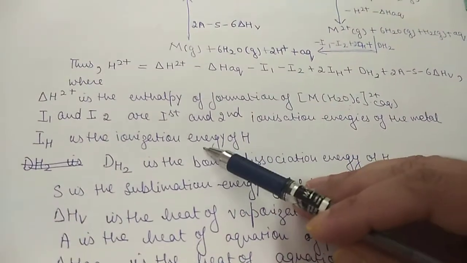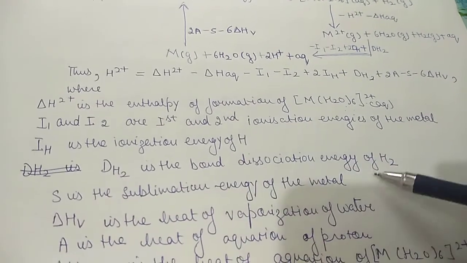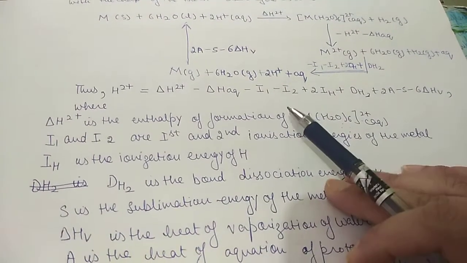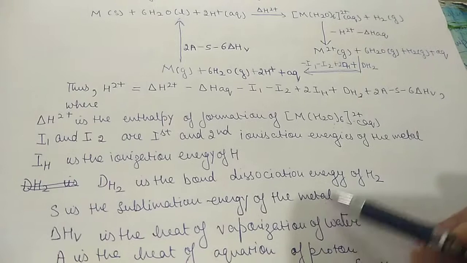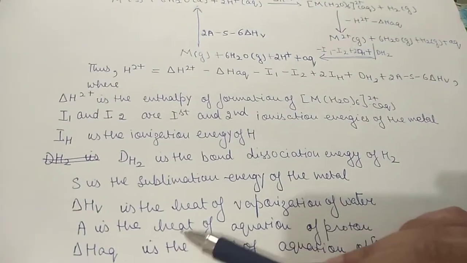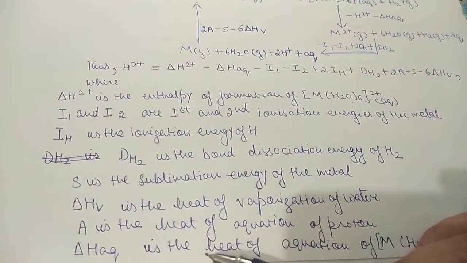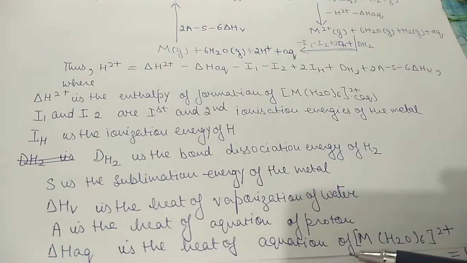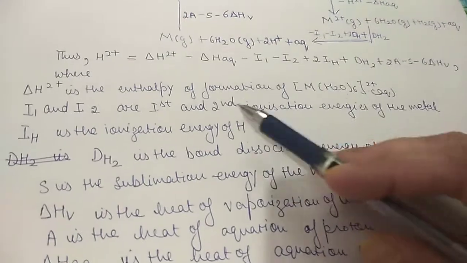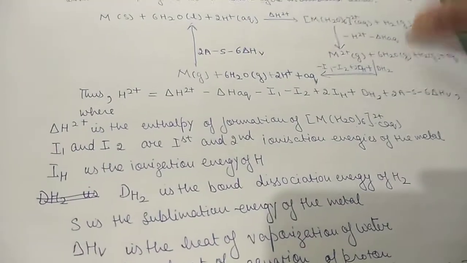IH is the ionization energy of H, DH2 is the bond dissociation energy of hydrogen, S is the sublimation energy of the metal, delta Hv is the heat of vaporization of water, A is the heat of aquation of the proton, and delta Haq is the heat of aquation of M(H2O)6 2 positive. These are the parameters involved in the heat of ligation.